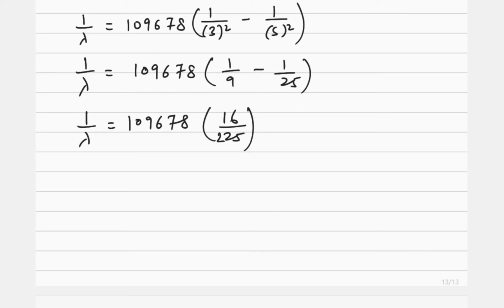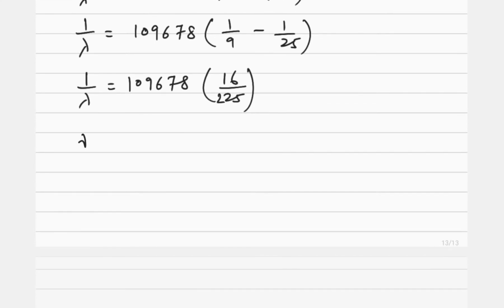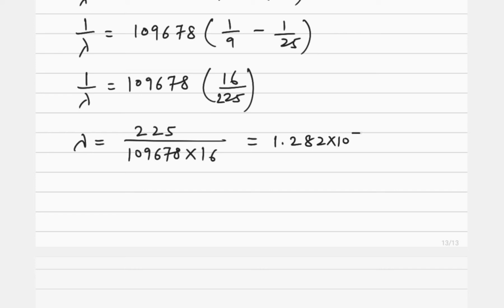If we do the calculation, we will take the reciprocal of this just to have the wavelength. So it will become 225 divided by 109678 multiplied by 16, and when we calculate, it will come out to be 1.282 into 10 raised to power minus 6 meter. Or we may say it is 1282 into 10 raised to power minus 9, so we may say nanometer, right? So this is the wavelength.